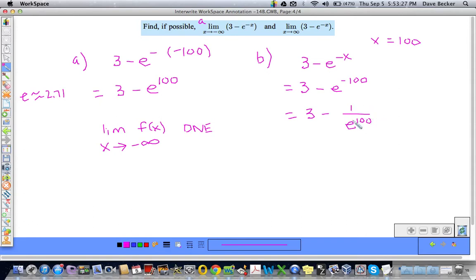Right? So 1 over something huge. If we throw in a couple more zeros, it becomes e to the 10,000 or even 100,000. This part of the expression is going to go to 0, and we're going to be left simply with 3. So that's looking at it, just thinking it through and trying out some numbers.